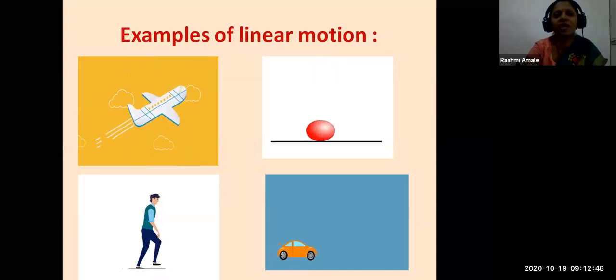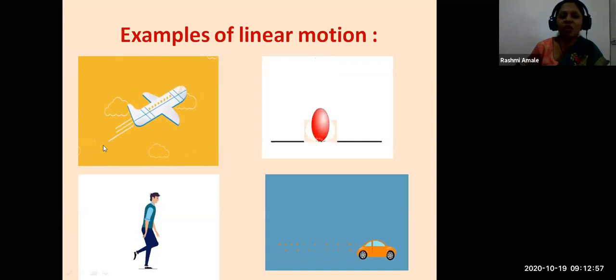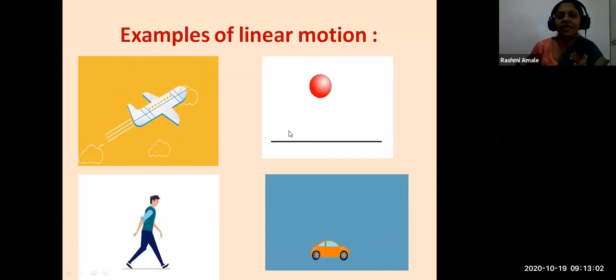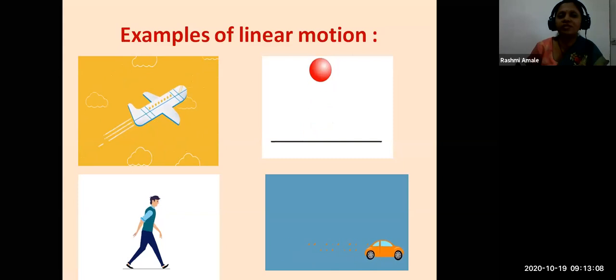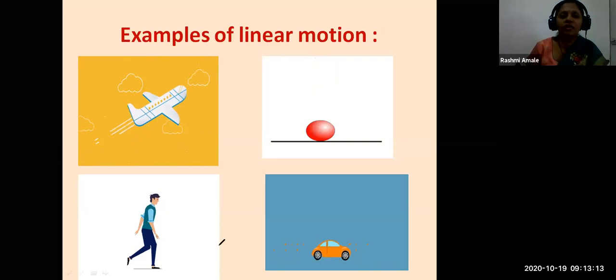So let us see some more examples of linear motion. In the first picture, an aeroplane is taking off. While taking off, it goes in a straight line. So this is an example of linear motion. In the second picture, you can see a ball dropped from a certain height. It goes straight down. So this is also an example of linear motion. In the third picture, you can see a man walking straight on a road. This is also an example of linear motion. A car traveling in a straight line on a road is an example of linear motion.